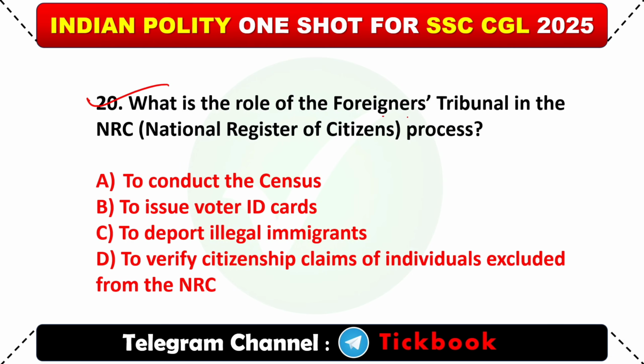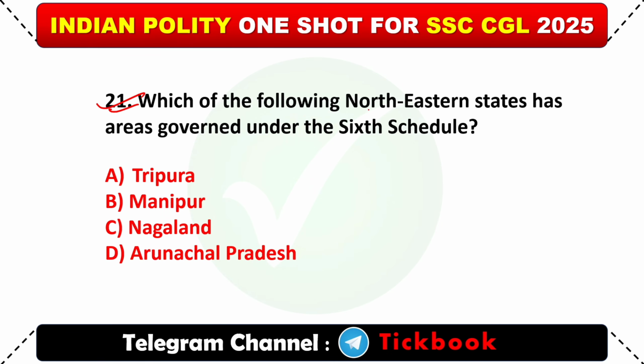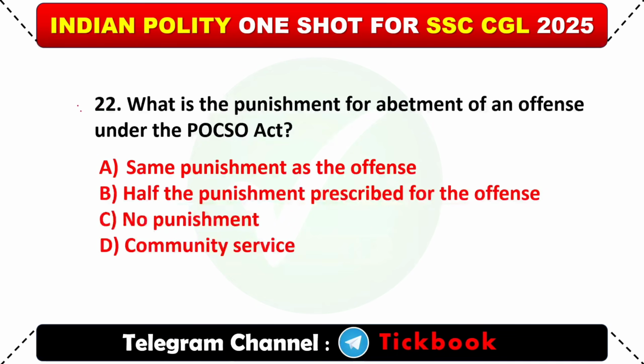20. What is the role of the Foreigners Tribunal in the NRC, National Register of Citizens process? Option number D, to verify citizenship claims of individuals excluded from the NRC. 21. Which of the following northeastern states has areas governed under the 6th schedule? Option number A, Tripura. Question number 22. What is the punishment for abatement of an offence under the POCSO Act? Option number A, same punishment as the offence.